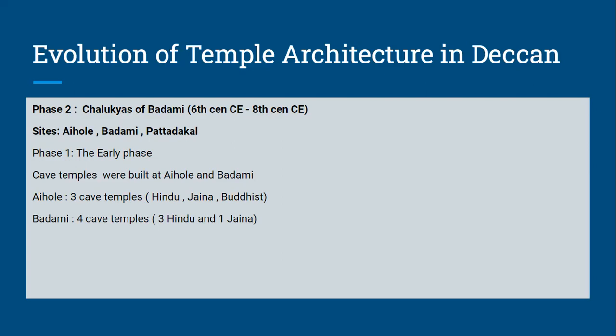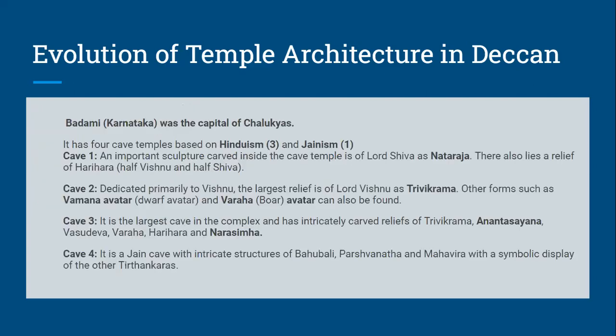At Aihol, we have 3 cave temples attributed to Hinduism, Jainism, and Buddhism. So 3 cave temples at Aihol. And at Badami, we have 4 cave temples. 3 are Hindu temples and 1 is Jain temple. We have already studied this under rock cut architecture. But if there is a separate question on Chalukyas of Badami, you are going to trace the evolution from here itself. Okay, phase 1, the early phase, development of cave temples at 2 sites, Aihol and Badami. At Aihol, we have 3 cave temples, and at Badami, 4 cave temples.